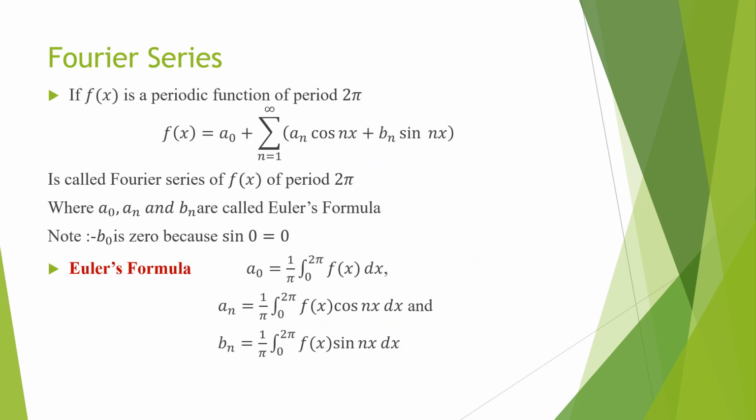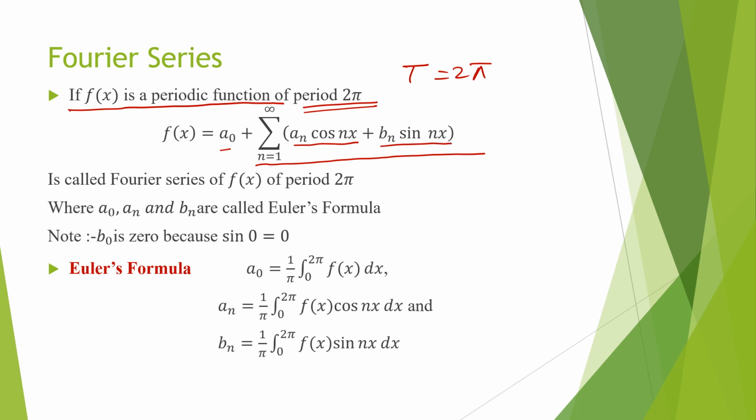Now, the Fourier series formula. If f(x) is a periodic function of period 2π, that means capital T is 2π, then f(x) is equal to a0 plus summation n equals 1 to infinity of an cos nx plus bn sin nx. Remember, b0 will be 0 because of sin 0. If we open this summation from 0 to infinity, then over here it will be b0 because of sin 0, and cos 0 is 1, so a0 exists over here.